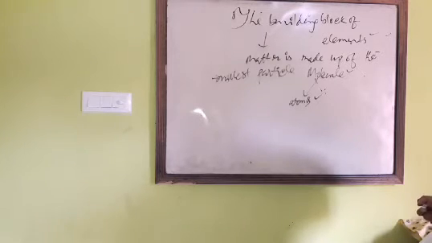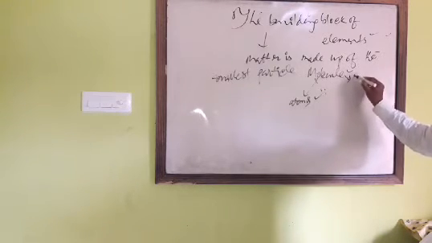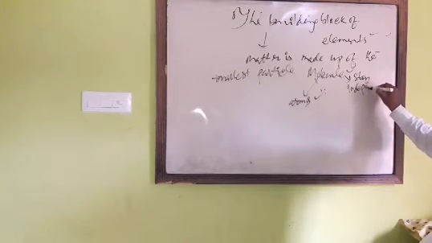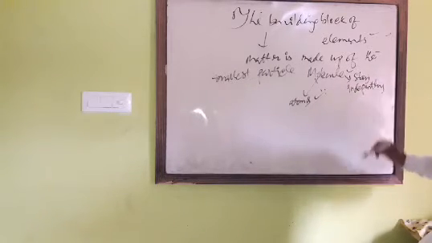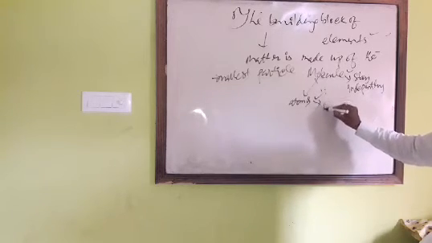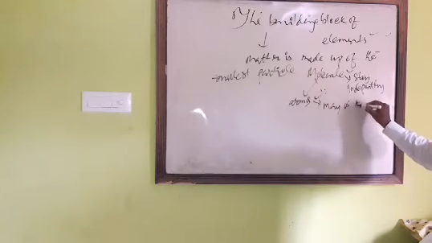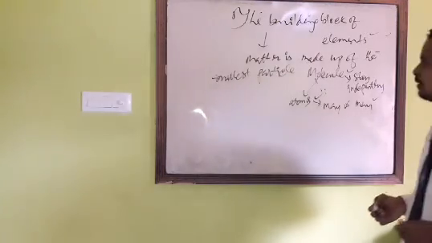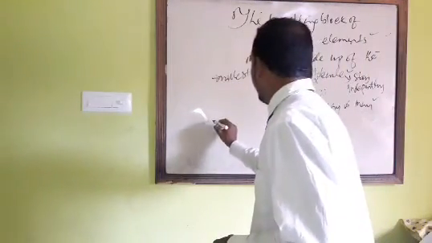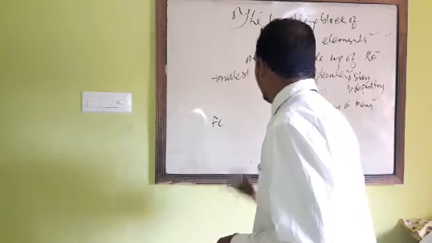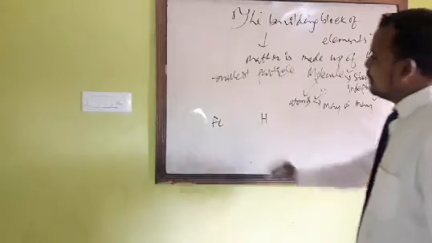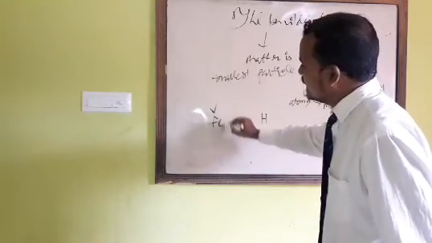But the difference is that molecules stay independently, but atoms may or may not stay independently. Take the example of an atom of iron and hydrogen. The atom of iron can exist in atomic form.